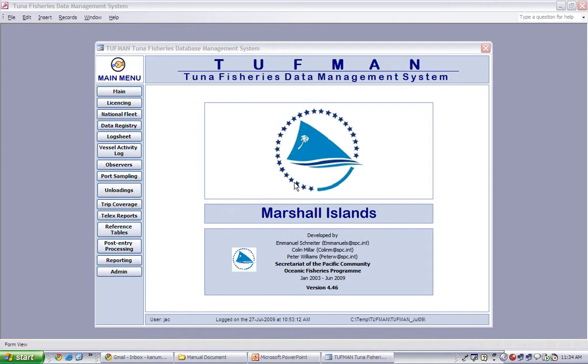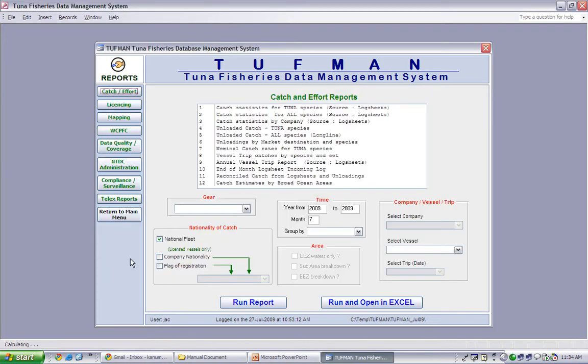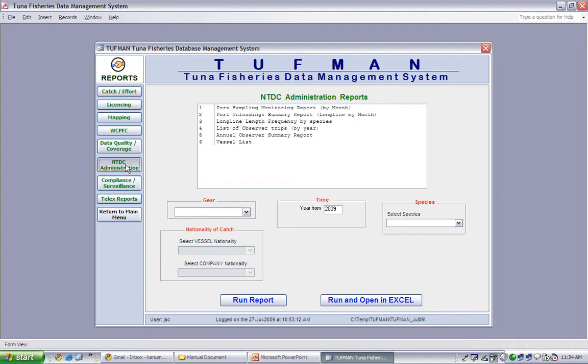This lesson will describe NTDC Administration Report Number 3, Longline Length Frequency by Species. To run the report, we would click on the Reporting button in the main menu and the NTDC Administration button in the Reporting menu, and then select Report Number 3, Longline Length Frequency by Species.